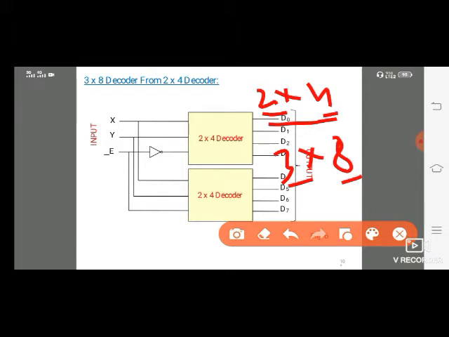If the question does not clearly mention how many 2 to 4 decoders are to be used, you can use 1 or 2 or 3, whatever satisfies the condition. Use that many 2 to 4 decoders. I am using 2 to 4 decoders.